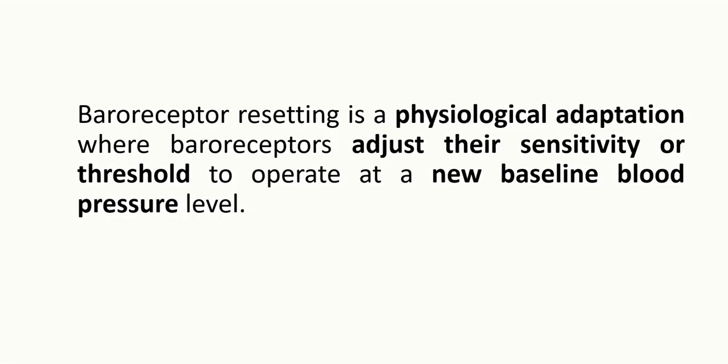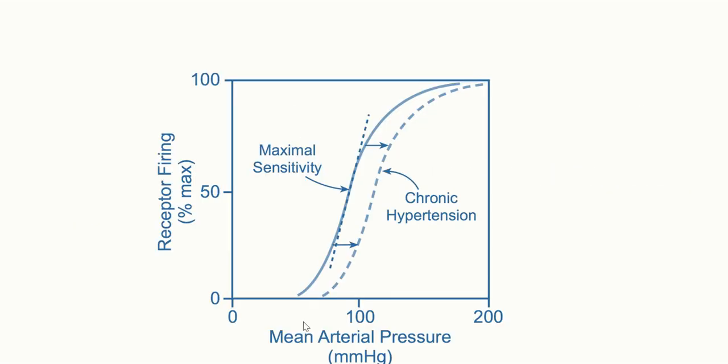So you can see here on the x-axis in this graph, it is represented by mean arterial pressure. On the y-axis, we have receptor firing or the sensitivity of the receptors. So when the BP is increasing from 0 to 100, you can observe somewhere very close to 93 millimeters of mercury, it has a maximum sensitivity, meaning above that if the blood pressure goes, the baroreceptors start firing maximally. Clear? Can you see here almost around 70% of firing is seen here.